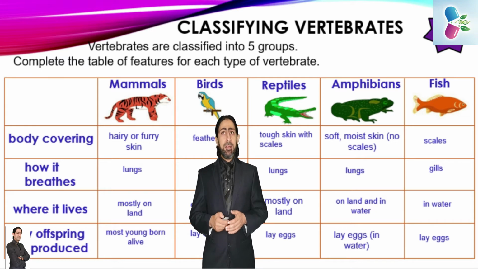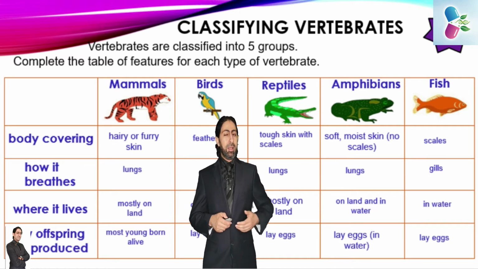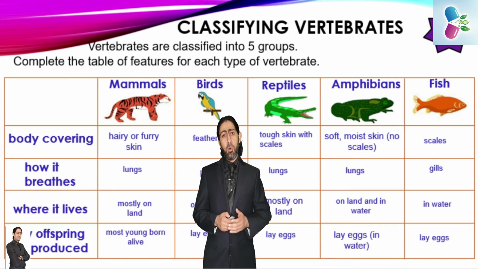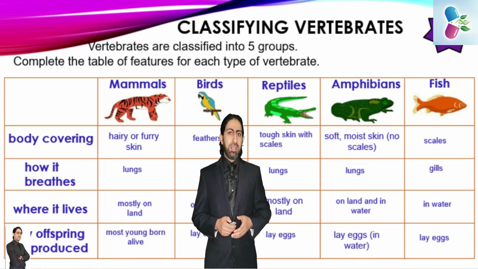If we are talking about the amphibians, amphi means dual, by the way. Bia means life. So amphibia, they have dual life. In the beginning, the eggs hatch in the water, and they undergo metamorphosis. Then they make the tadpole that has a fin like the fish. They have gills like the fish as well, and after a period of time they metamorphose into the terrestrial form, and they continue their life on the earth with the lungs and limbs, and they get rid of the gills and the fins.